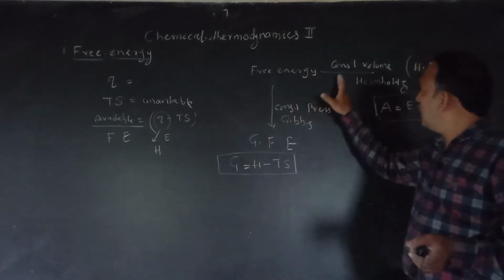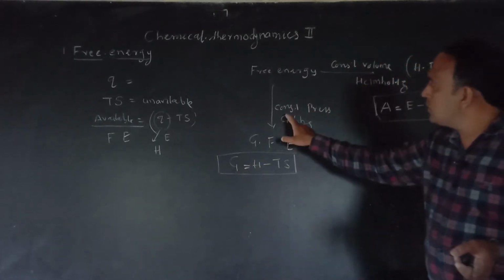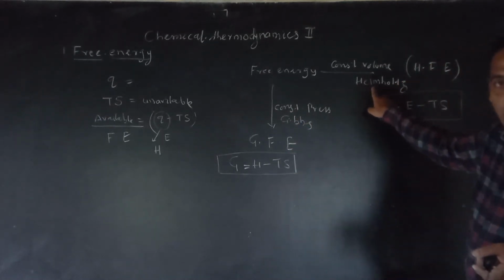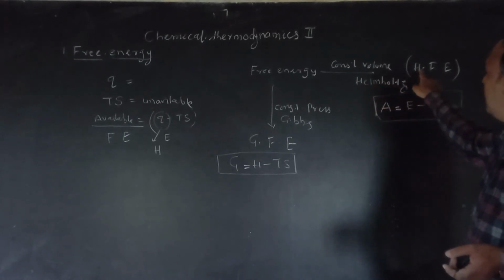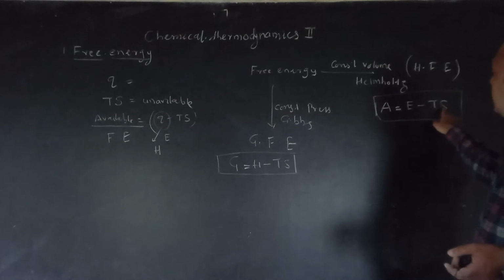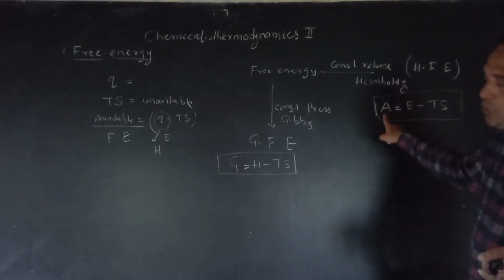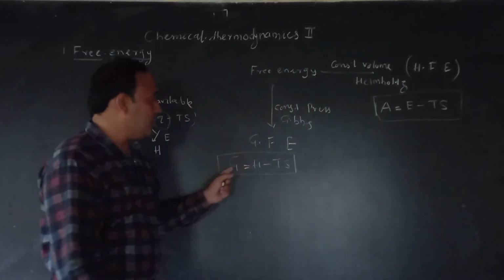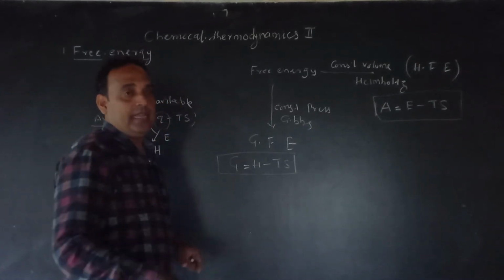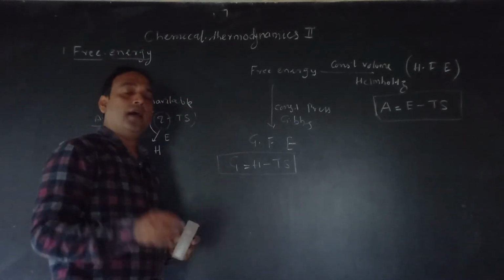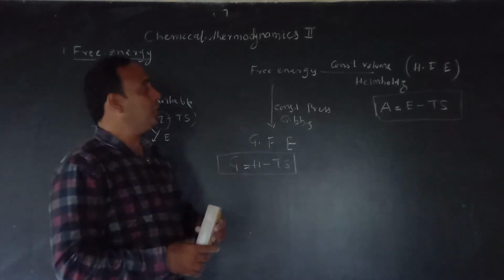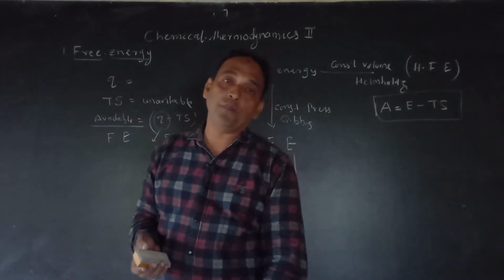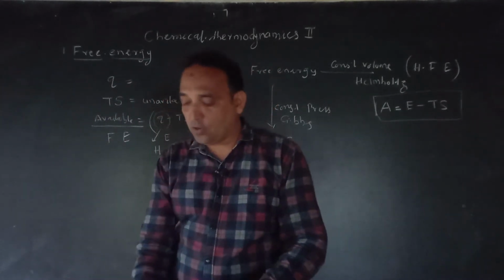And based on the condition at constant volume and at constant pressure. Now at constant volume, this concept was given by Helmholtz and it is called as Helmholtz free energy, that is A is equal to E minus Ts, where A is the Helmholtz free energy. Okay, now E minus Ts. What is Gibbs free energy? G is equal to H minus Ts. Now based on this introductory part, today we will discuss only one derivation, that is Helmholtz free energy, which is at constant volume. Helmholtz free energy which is at constant volume.